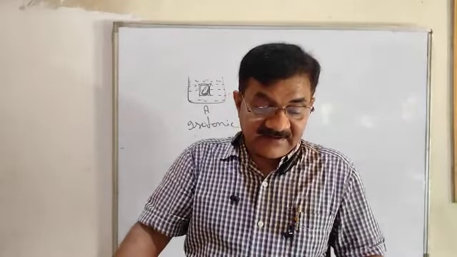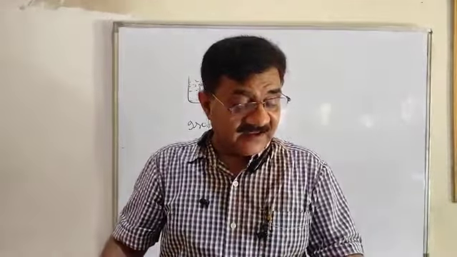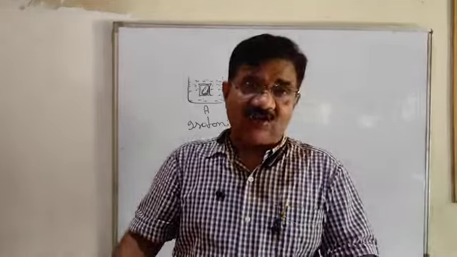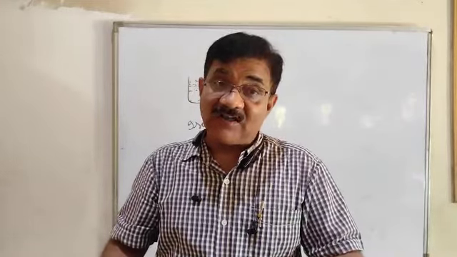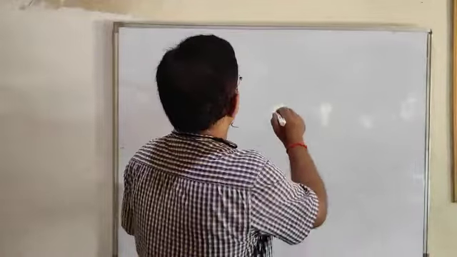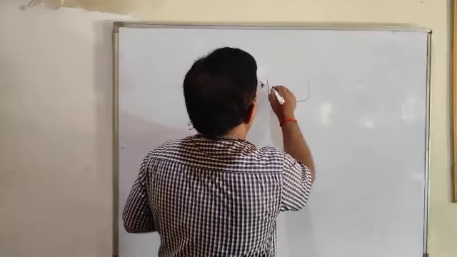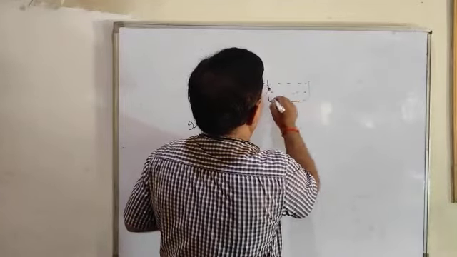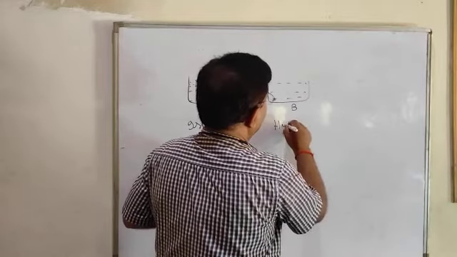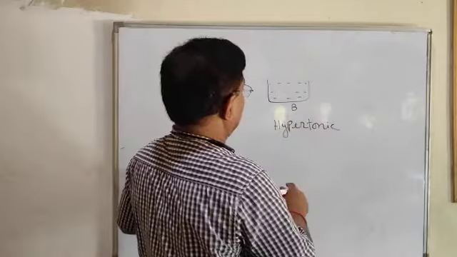Next, take hypertonic, which shows exoosmosis. If this plant cell is kept in hypertonic solution, outside the concentration of the solution is higher.